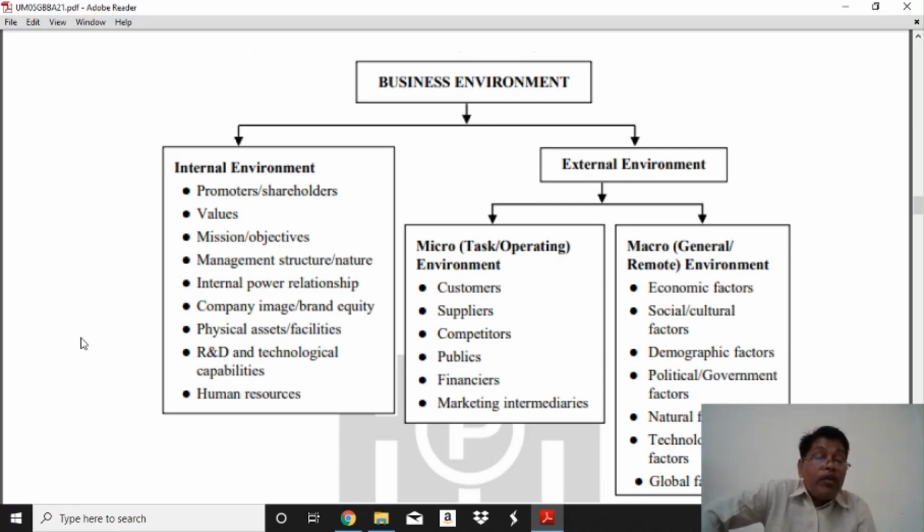Political and government factors are very important. Today, at the world level, every economy has government interference: how to produce, whom to produce for, which goods to produce, and how to distribute. All decisions are taken by the government, not the producer.